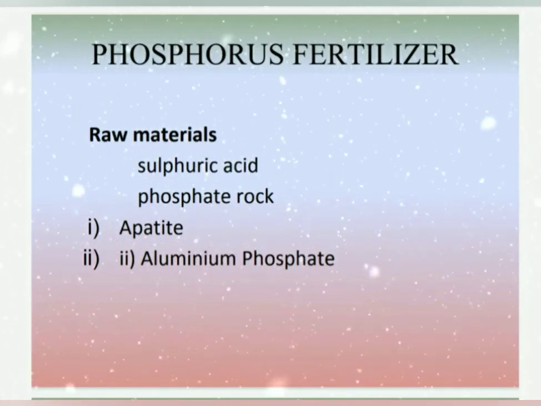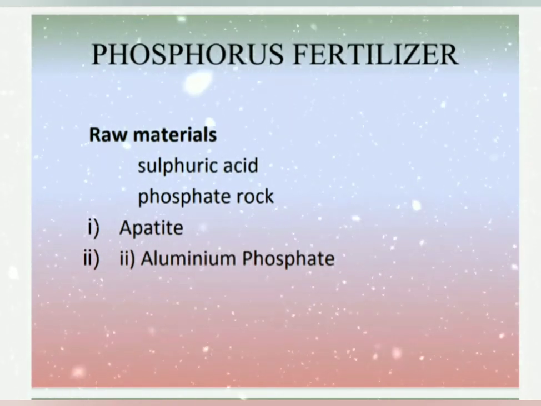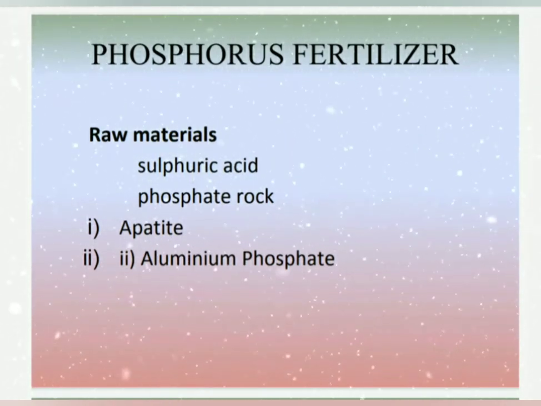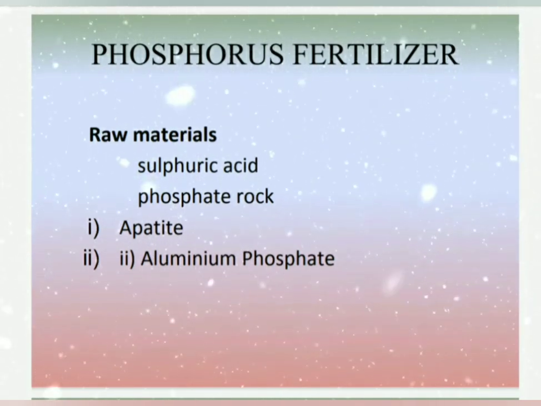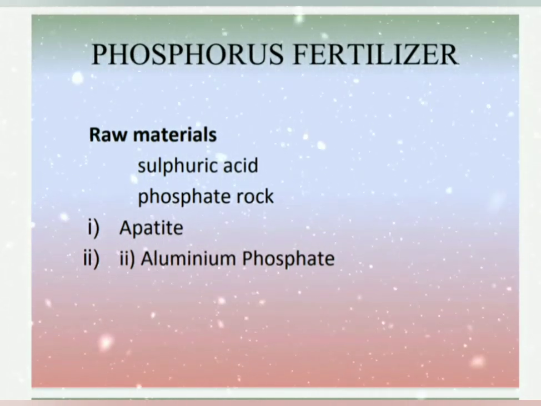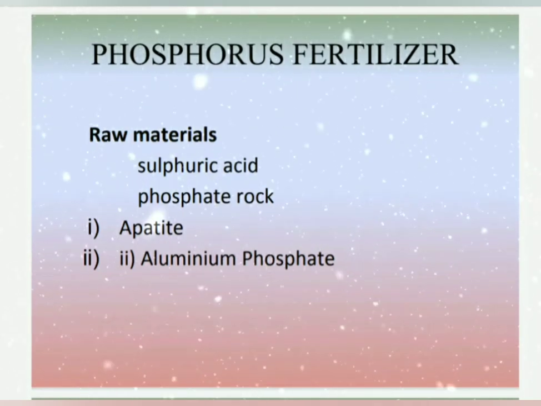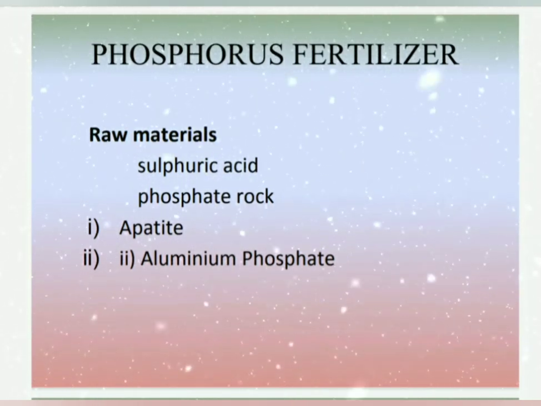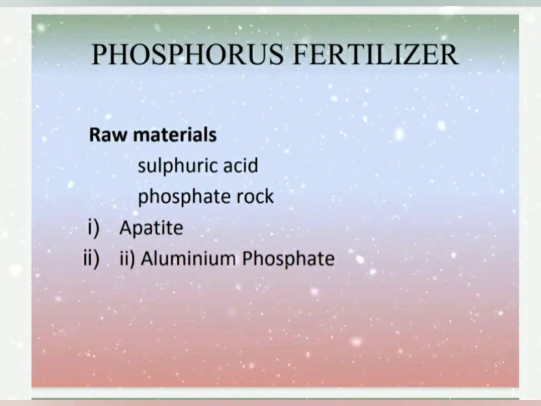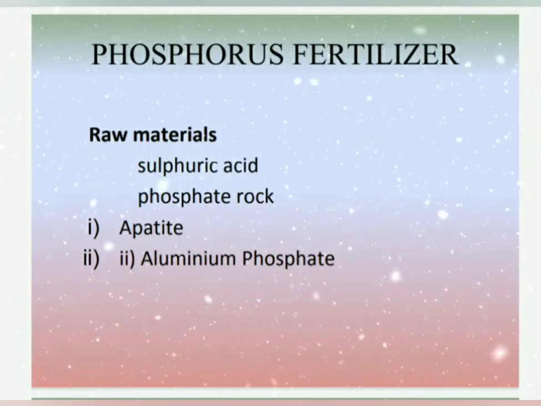Today we will discuss phosphorus fertilizers. Phosphatic fertilizers are produced by converting phosphorus mineral into a fully water-soluble compound. Rock phosphate and sulfuric acid are raw materials. Nearly half of the total sulfuric acid produced worldwide is used for manufacturing phosphatic fertilizers.